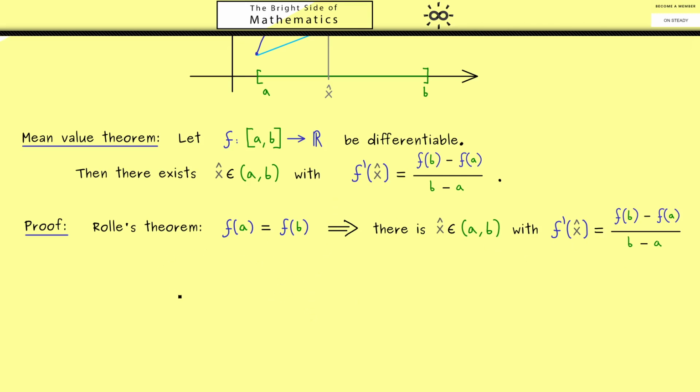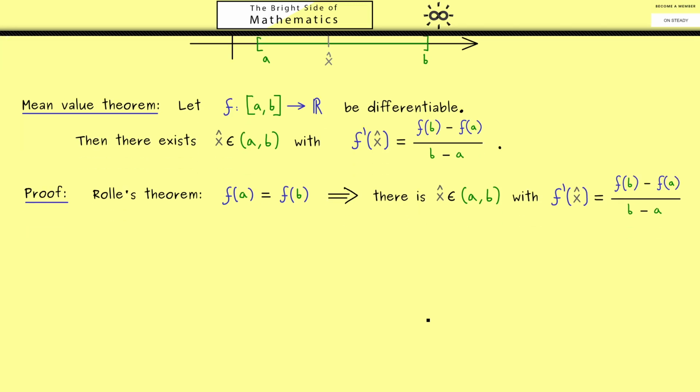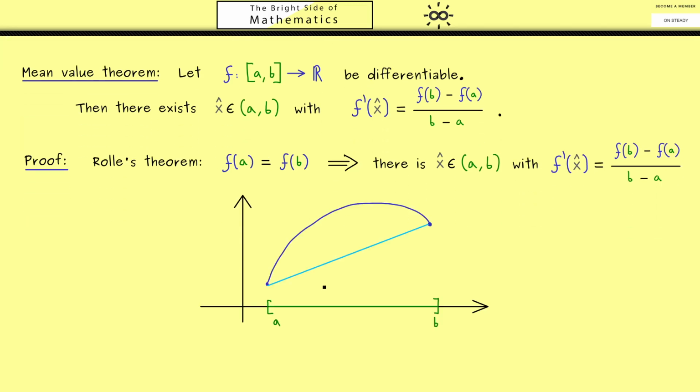Therefore, the idea for the proof would be to reformulate the general case such that we can use this special case here. Indeed, this is not hard at all when we have the picture in mind. So in dark blue we have the function f and light blue gives us the secant. And now we want to push this value here to the same level as this value. Therefore, in the picture, this point should go down exactly by the amount given by the secant. So you see, the overall idea is simply to subtract the secant from the function. Then the result is that both points lie at 0.